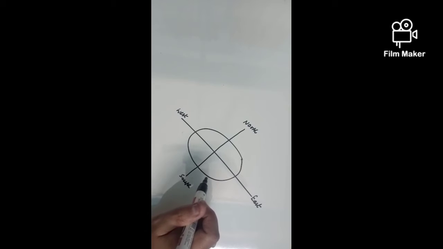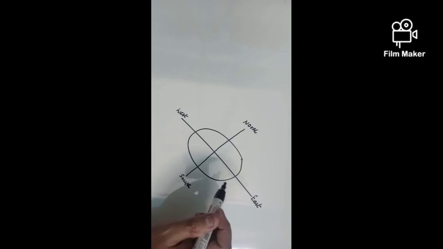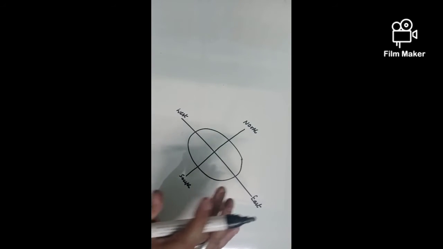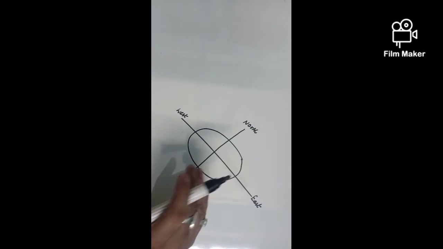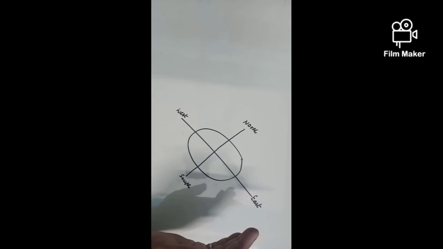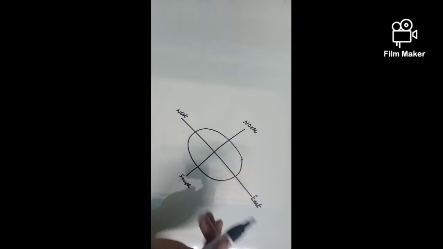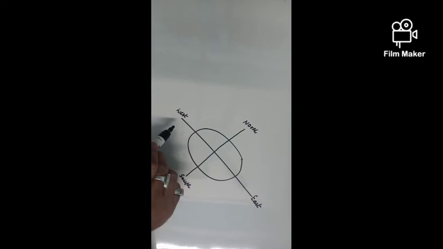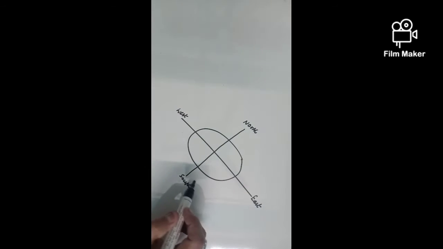Sometimes students get confused about how directions are given. Whatever the examiner says, it is according to your direction. It is not according to his or her direction. If they say east, this is my east. If they say west, this is my west, or north or south.